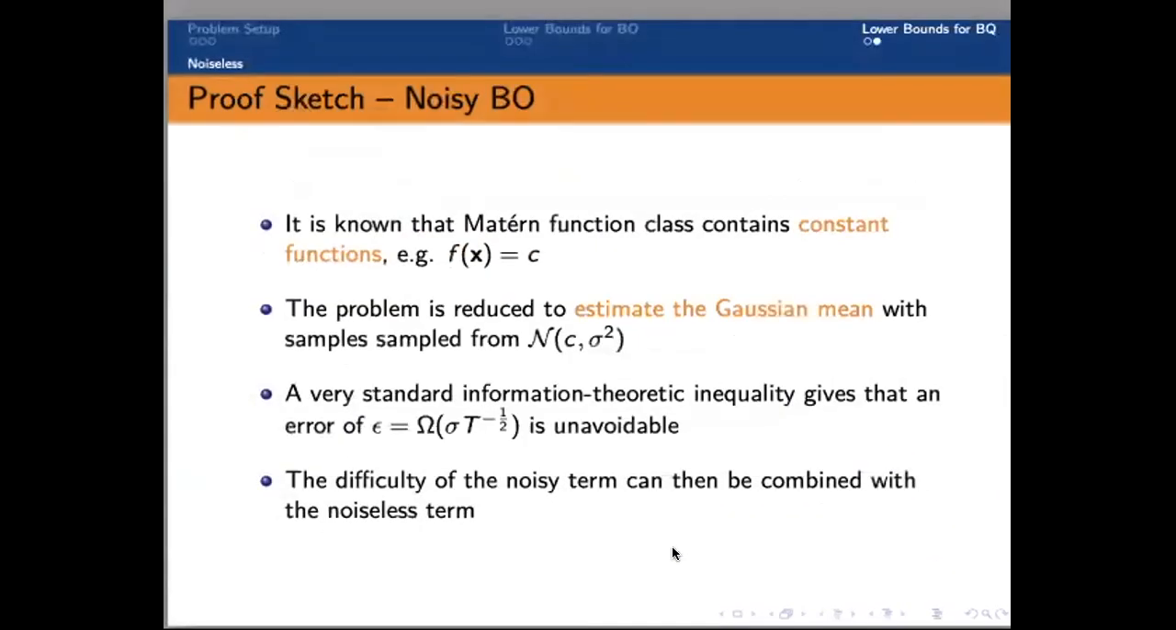The extension from noiseless BQ to noisy BQ is pretty easy, since the noise term can be dealt with separately from the noiseless term. The idea is to simply consider constant functions. So then the problem is reduced to normal mean estimation, so that we can use the information-theoretic lower bound techniques introduced in the noisy BO proof. So the final lower bound of the noisy BQ is just the combination of these two lower bounds.